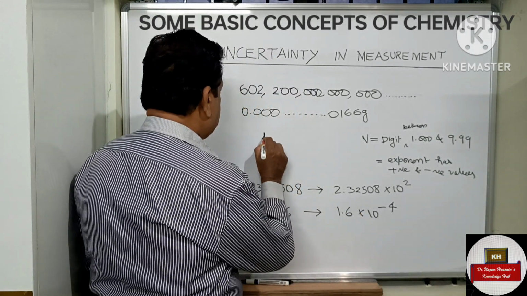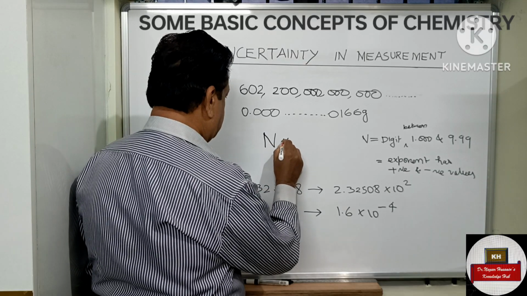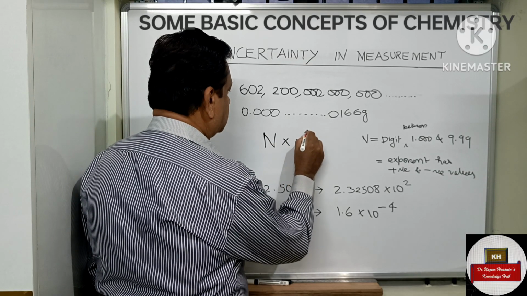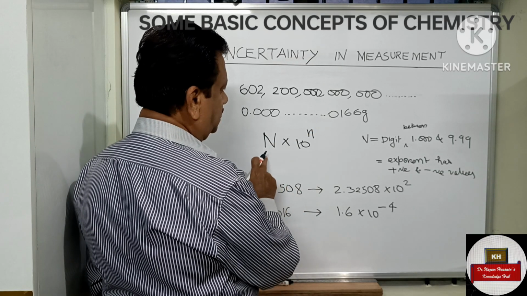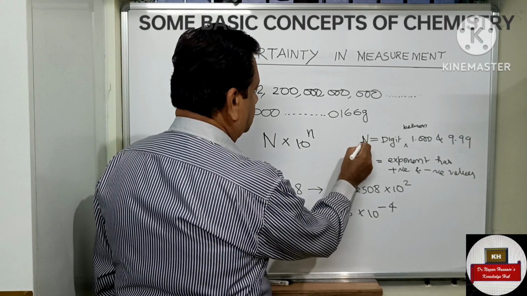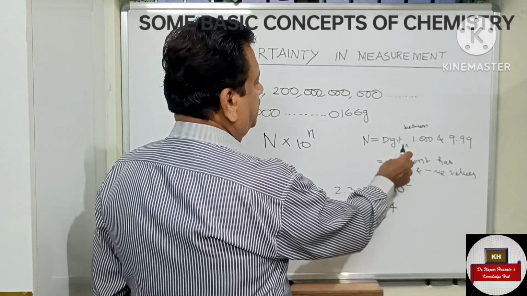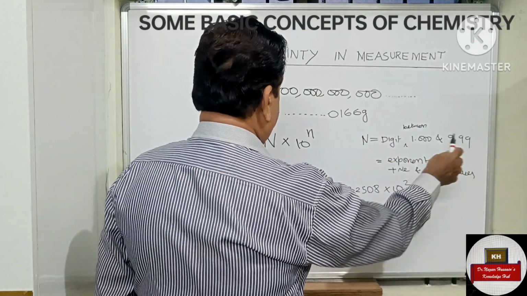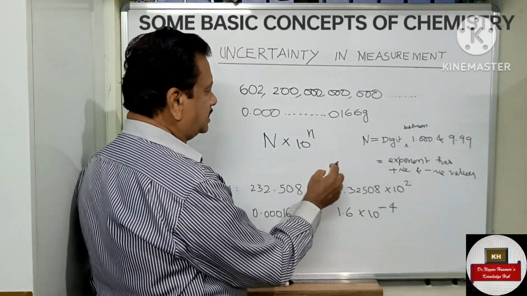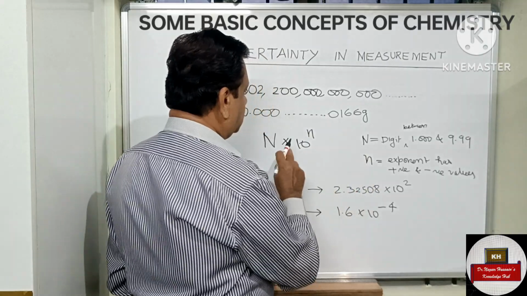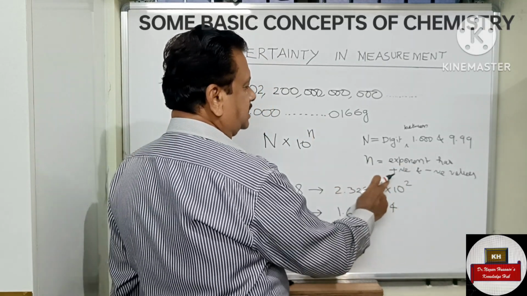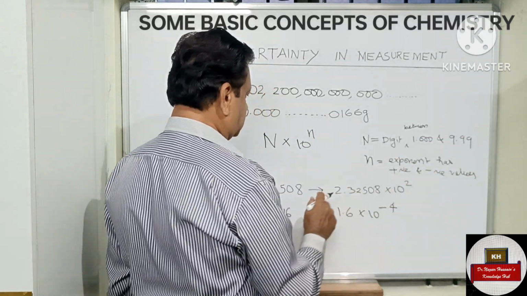N into 10 power n. N is a digit between 1 and 9.99, and n is an exponent which has positive and negative values.